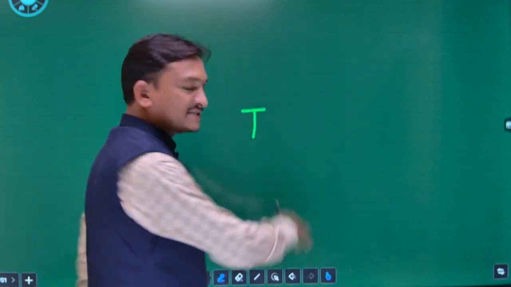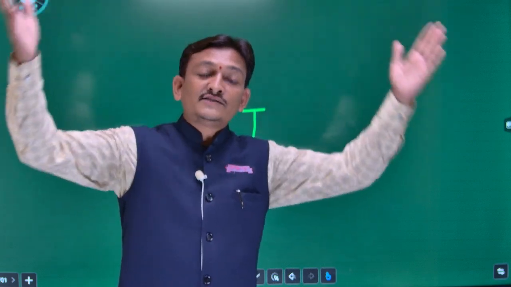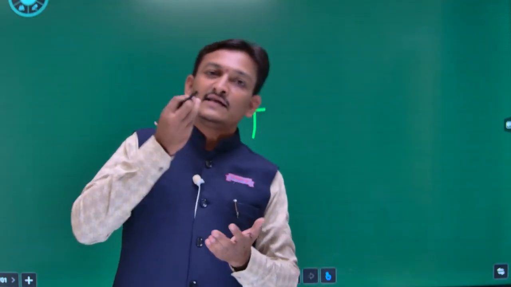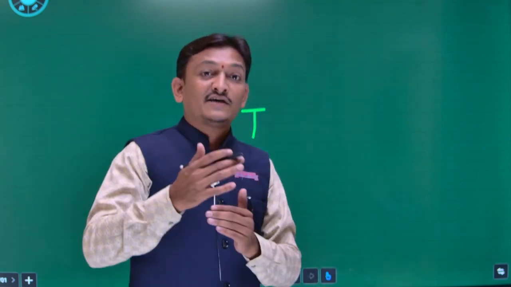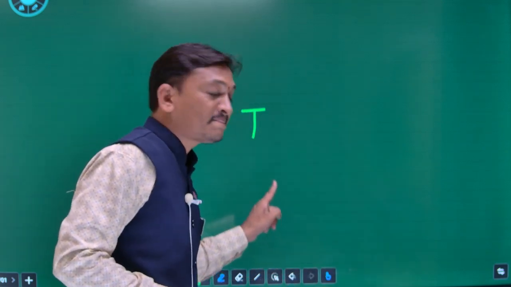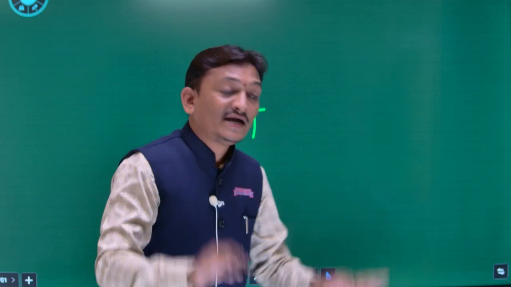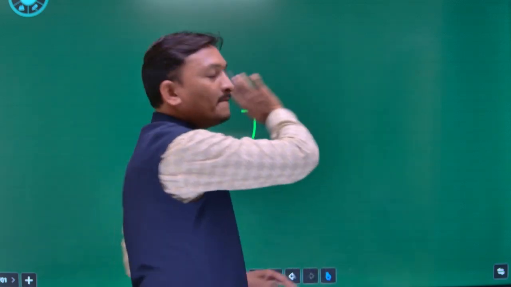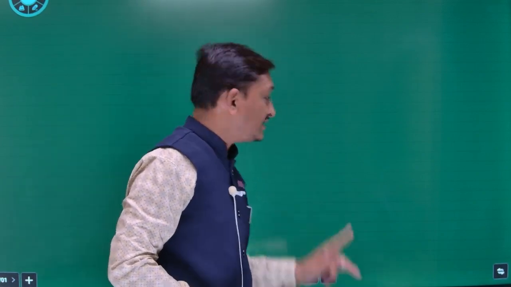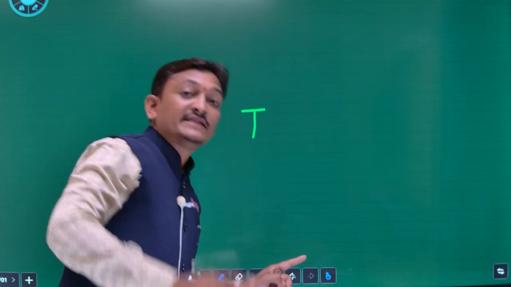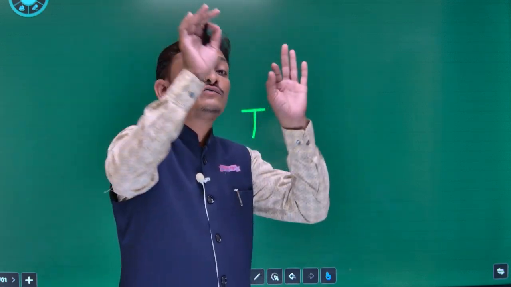So what does this big T express? T stands for time. But what time? There is time for many things: time for drinking tea, time for eating food, time for going to the village, time for going out. Here the time is special. It is the time taken by the planet to complete its one revolution around the sun.